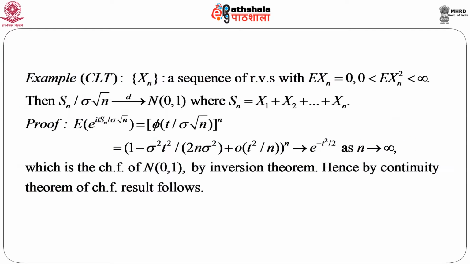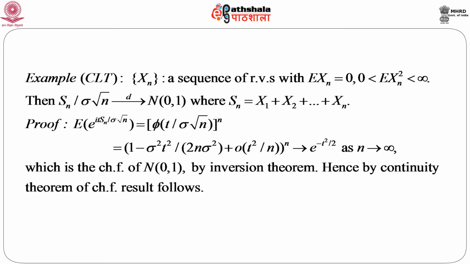So, this implies that convergence in probability is now proved, given convergence in distribution to a degenerate random variable. Let us consider one small example of convergence in distribution, which is called the CLT. Suppose X_n is a sequence of random variables with expectation of X_n equals 0 and expectation of X_n squared finite. Then if we consider the sum of random variables, S_n equals X_1 plus X_2 plus up to X_n, then S_n by sigma root n converges in distribution to a standard normal variable.